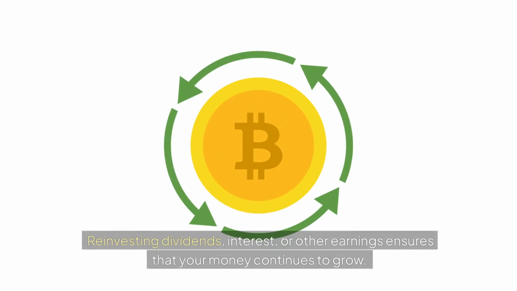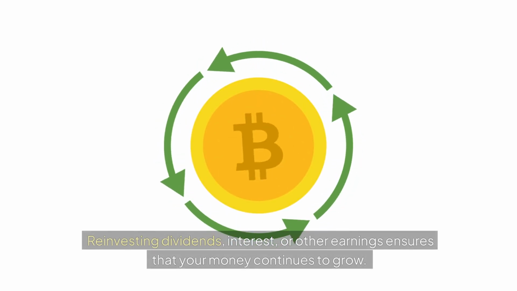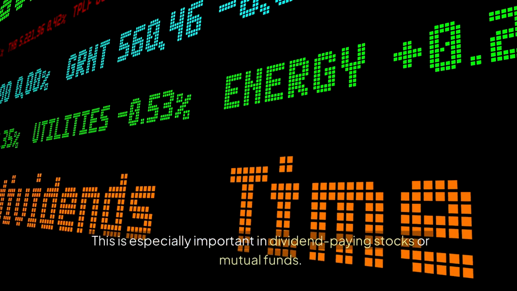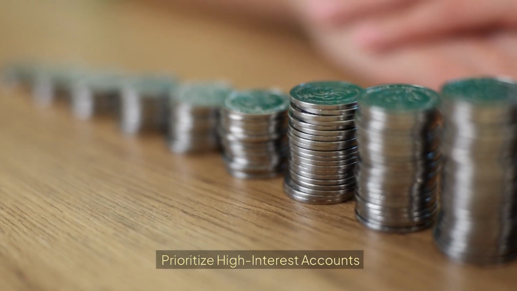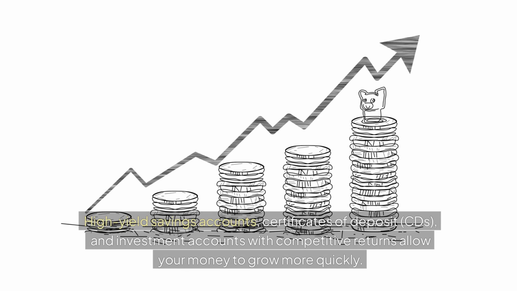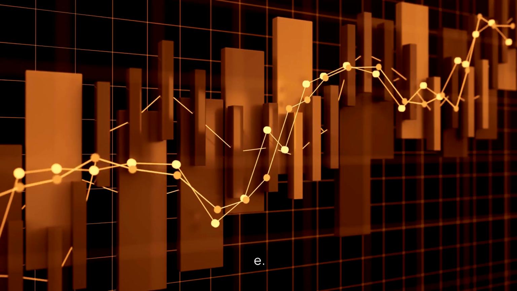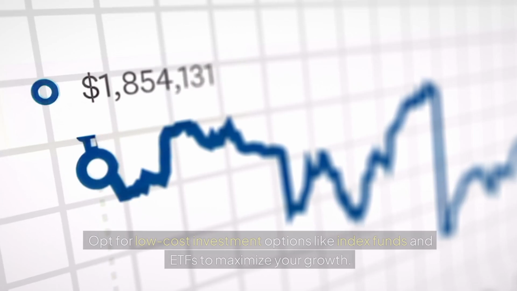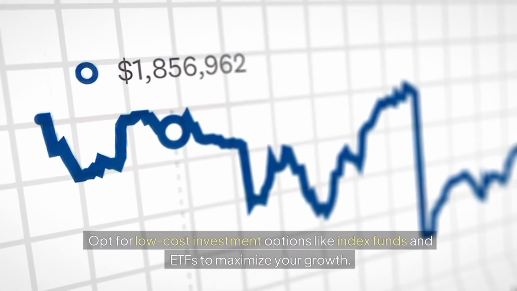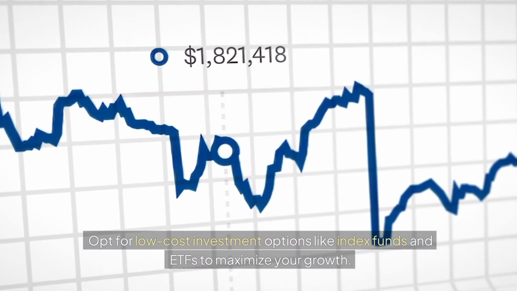C. Reinvest earnings. Reinvesting dividends, interest, or other earnings ensures that your money continues to grow. This is especially important in dividend-paying stocks or mutual funds. D. Prioritize high-interest accounts. High-yield savings accounts, certificates of deposit, CDs, and investment accounts with competitive returns allow your money to grow more quickly. E. Minimize fees and expenses. Management fees, transaction costs, and other expenses can erode your returns. Opt for low-cost investment options like index funds and ETFs to maximize your growth.